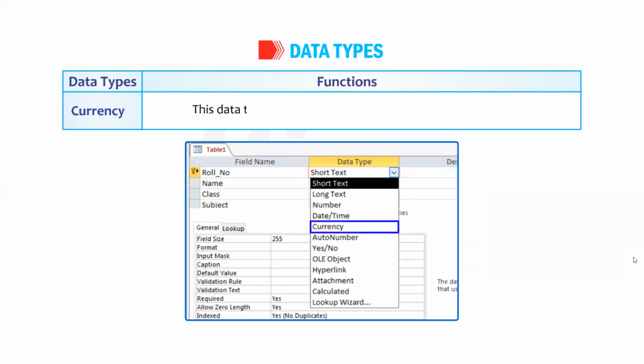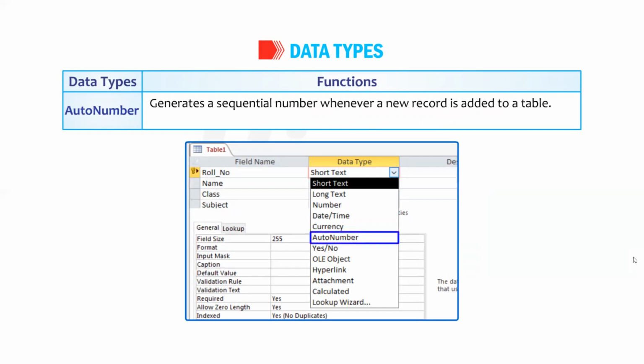Currency. This data type is used to store monetary data up to 8 bytes. Auto number. Generates a sequential number whenever a new record is added to a table. The value in the auto number field cannot be changed. It stores data as 4-byte values typically used to create an identity column which uniquely identifies each record in a